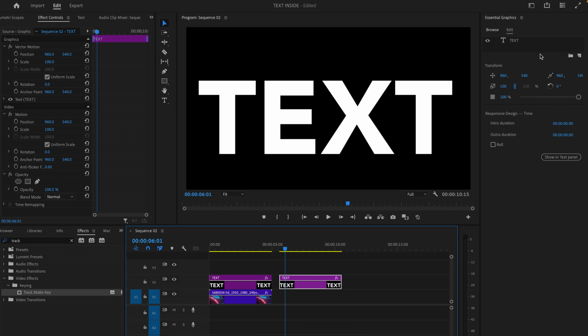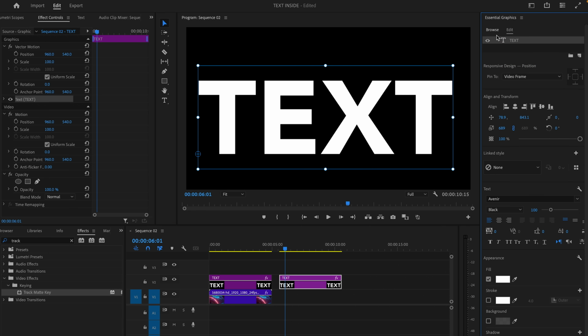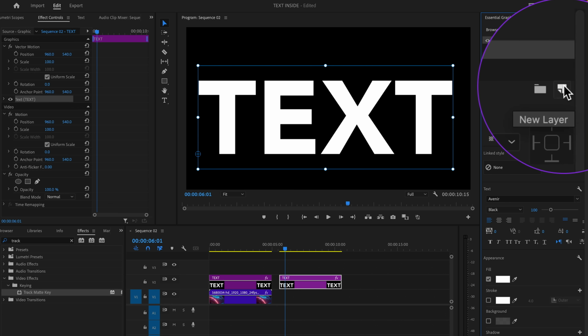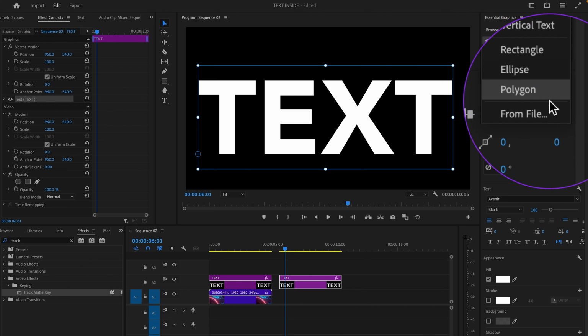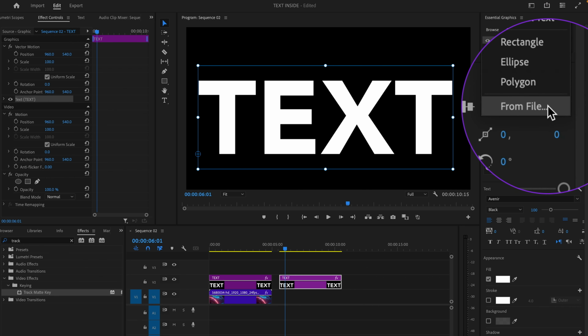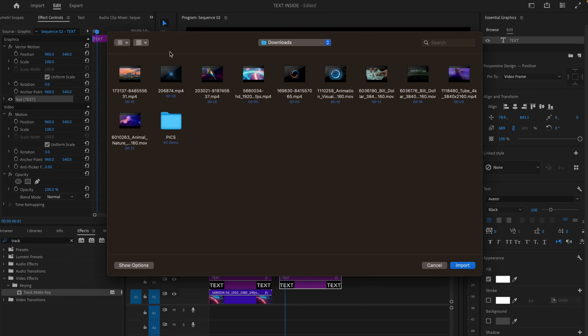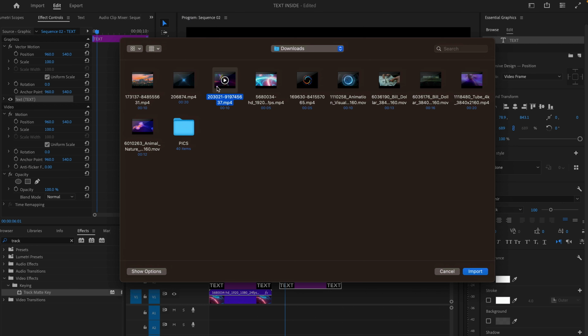Select the text layer and go to the Essential Graphics panel here. In the Edit tab you're going to select the text, and here you'll see this little new layer icon. So I'm going to add a new layer, and here you select the option From File, and there it is. You can select any video file.